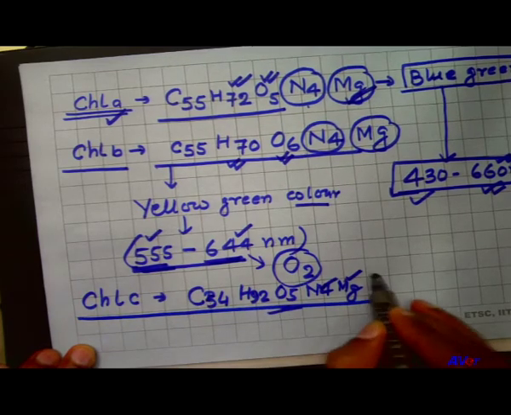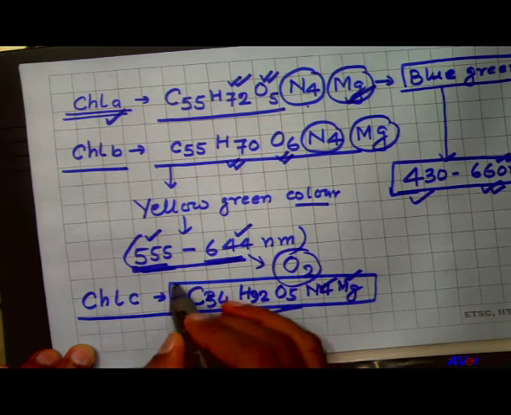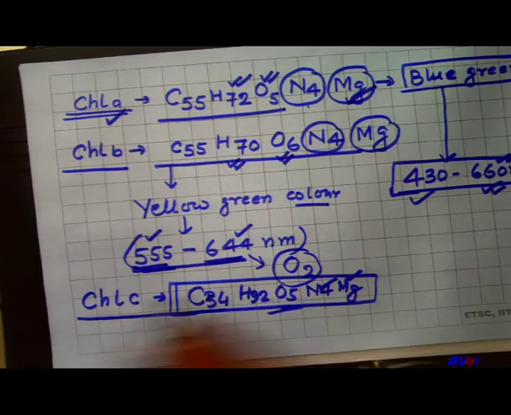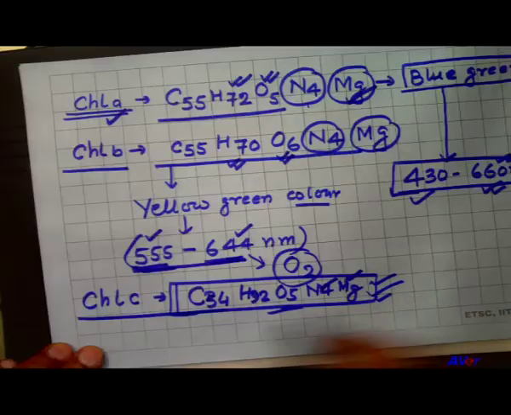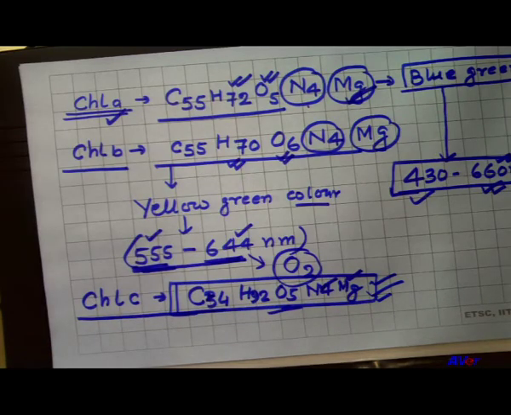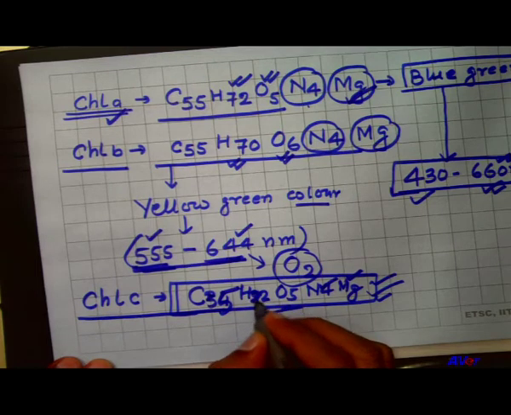Here the formula of chlorophyll C is C35 H32 O5 N4 Mg. Sorry, that is the correct formula. Okay, I will continue. And H32.